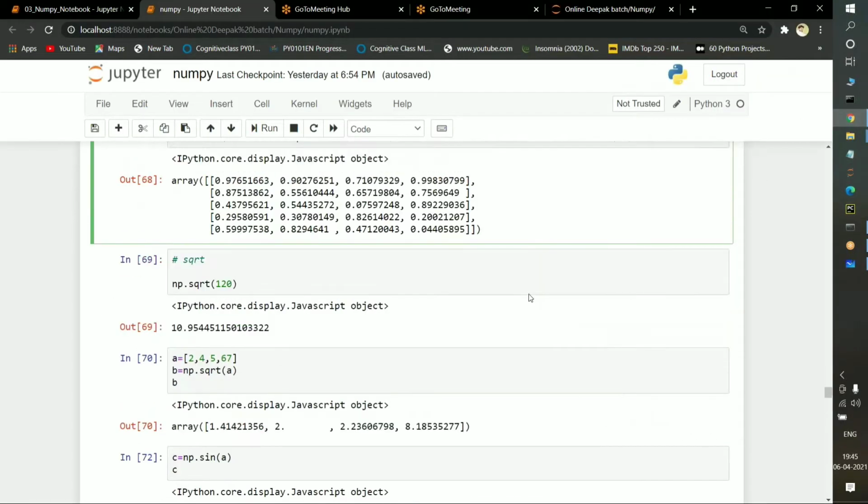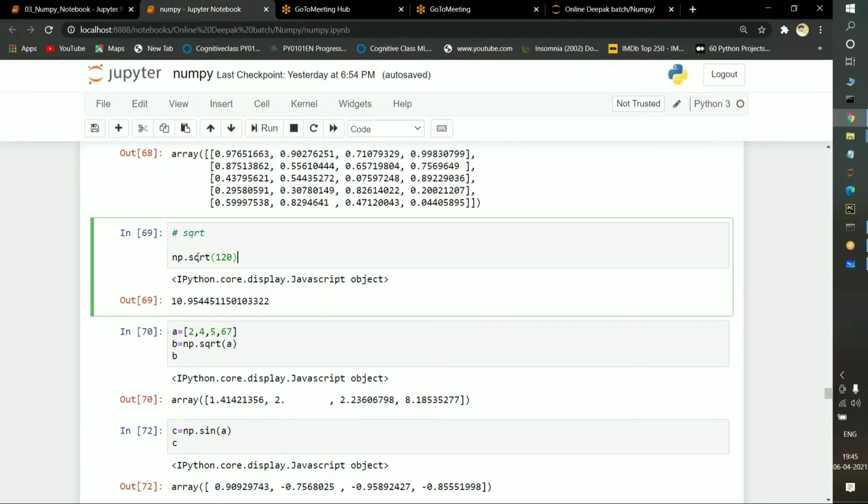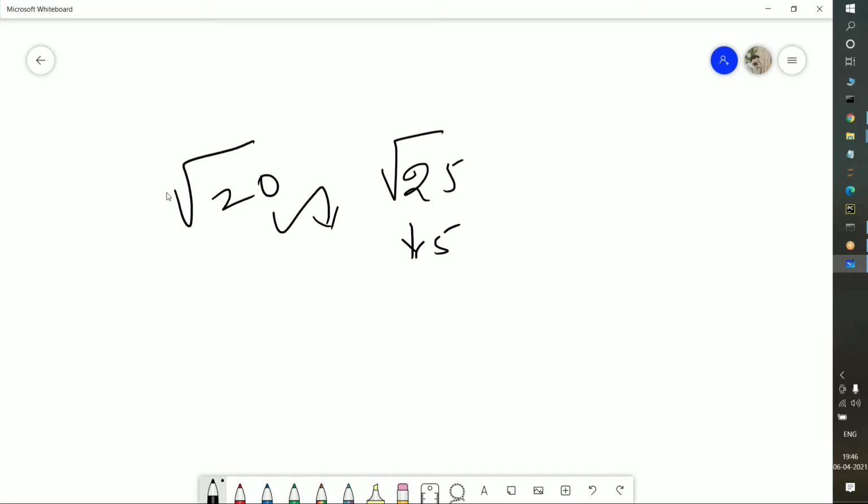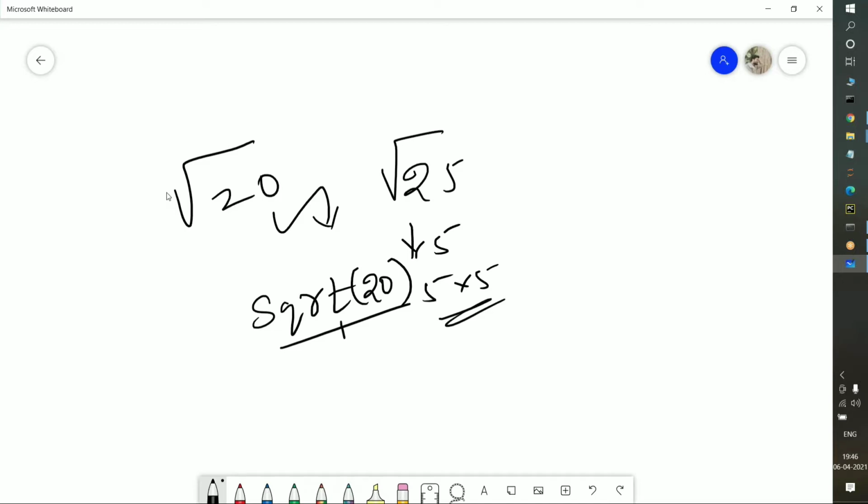What is the next function here? See, square root. If you want to find the square root, as we did in intermediate, suppose the square root of 20. What is the square root of 20? Some value will be given. Suppose, what is the square root of 25? It is 5, because 5 into 5 is 25. In this manner we can find the square root with the help of a function known as square root of some value. If I pass square root of 20, it will give me some other particular value.